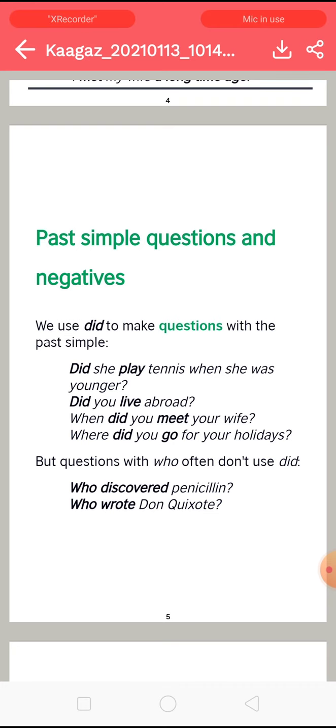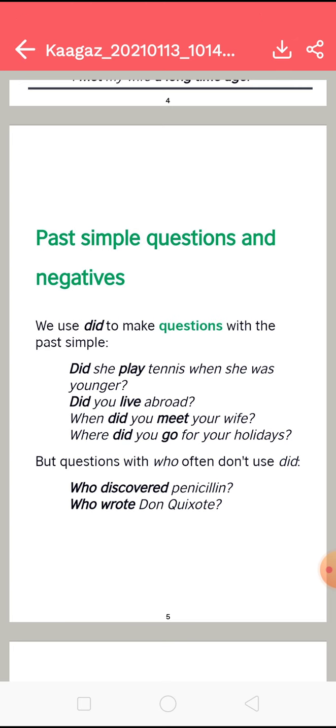Past simple questions and negatives. How are we going to make them? We use did to make questions with the past simple. For example, did she play tennis when she was younger? Did you live abroad? When did you meet your wife? Where did you go for your holidays? Always remember one thing here, we will never use the past form with did. If we are using did, we will use the first form of the verb. Okay, we will not use the second or the third form of the verb. We will always use the first form of the verb with did.